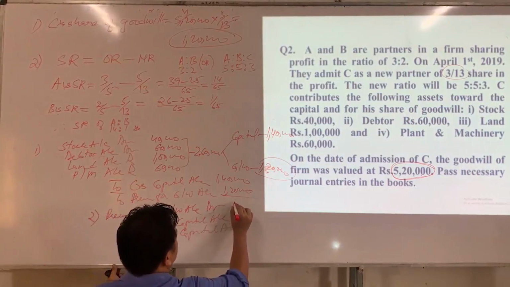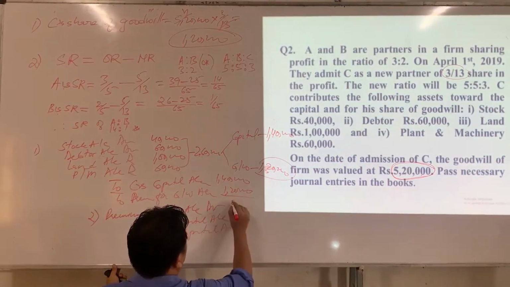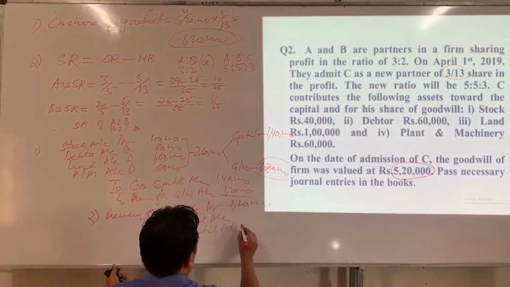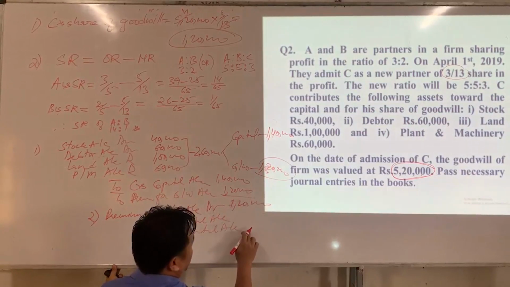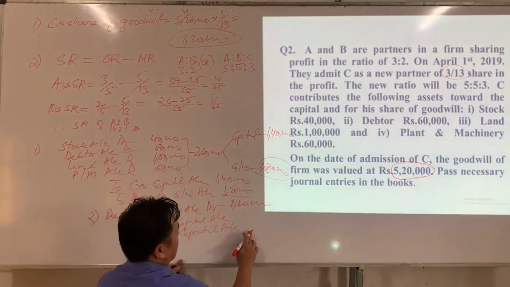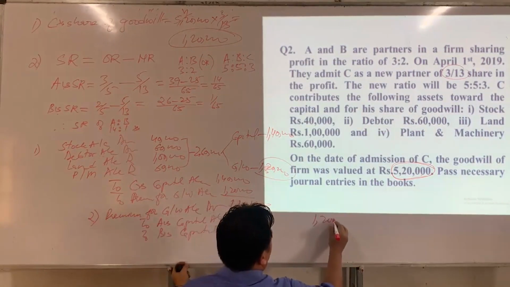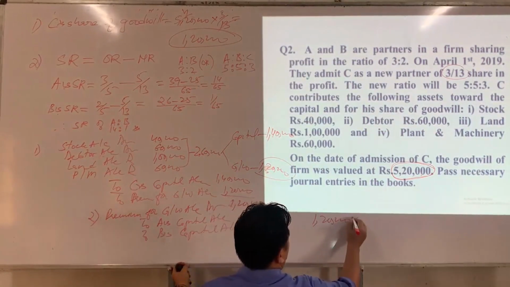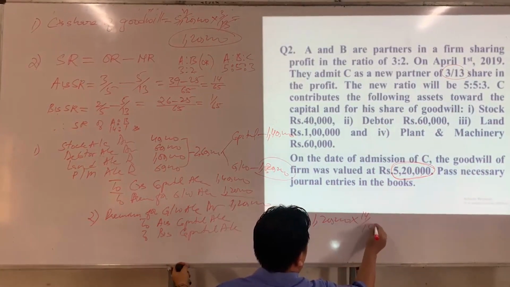What is the amount of premium? 1,20,000. It should be transferred to whom? Sacrificing partners in their sacrificing ratio. So what is the sacrificing ratio? 14:1. So 1,20,000 should be multiplied by 14 by 15.